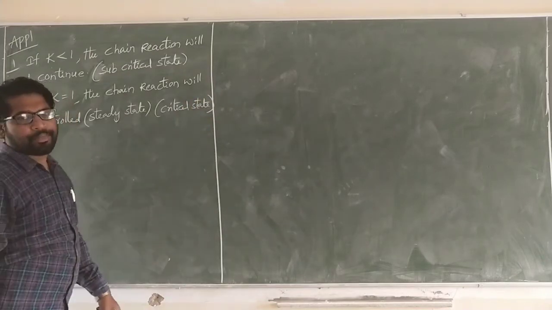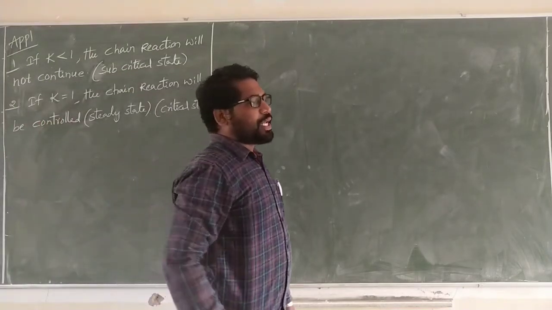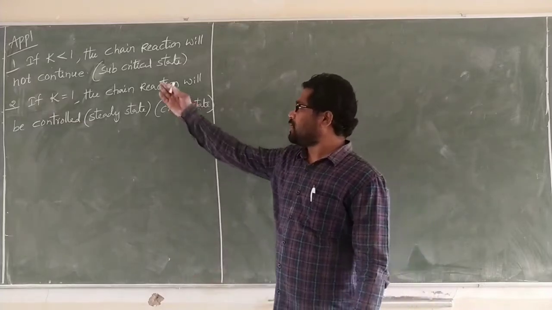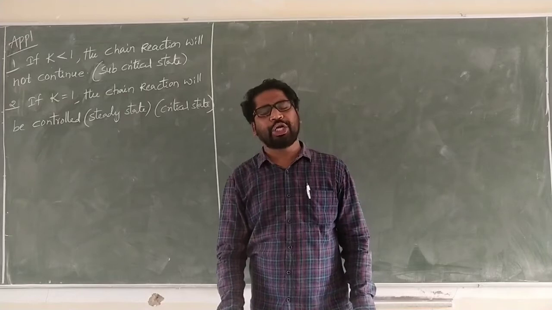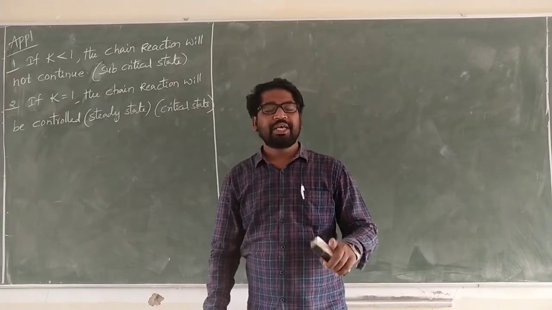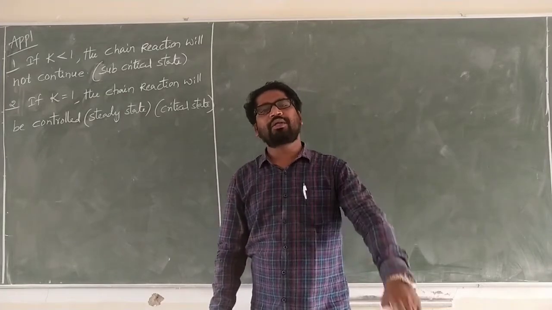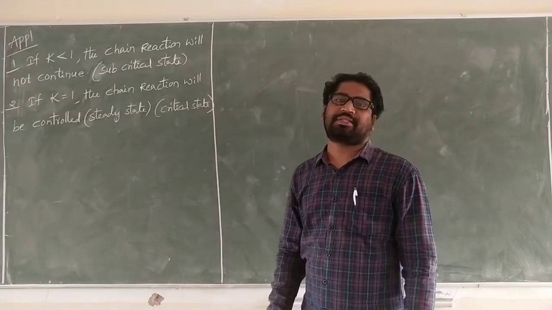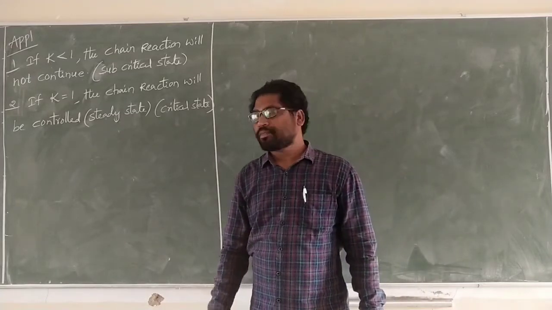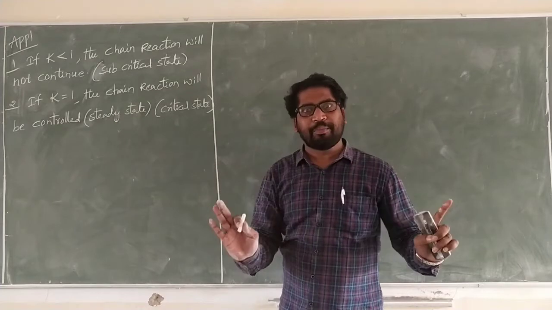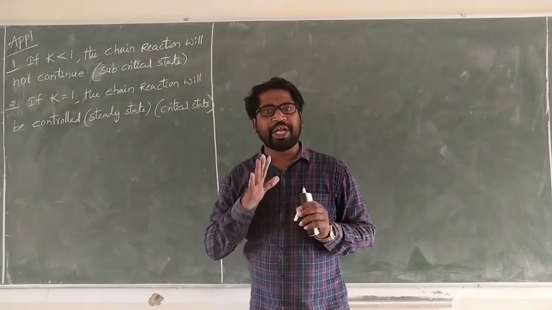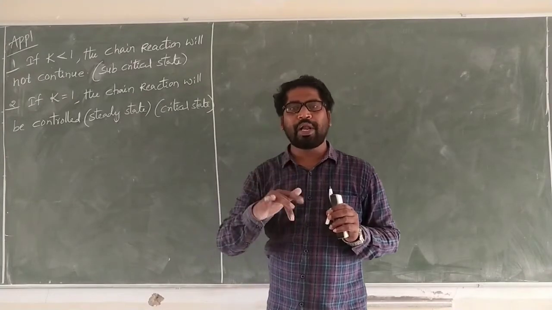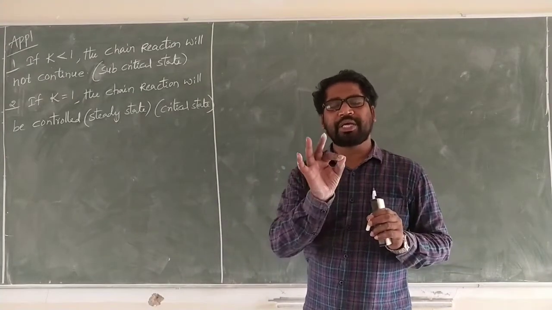See carefully. If the multiplication factor K is less than 1, we get into the subcritical state. That means the process will not continue; the process will be stopped after 2 or 3 steps. If K is equal to 1, a minimum of 1 neutron participates in the reaction and the chain reaction will continue. 1 participates, getting 3 more.